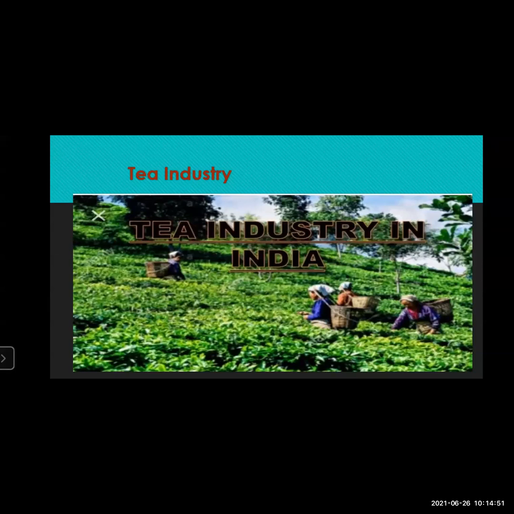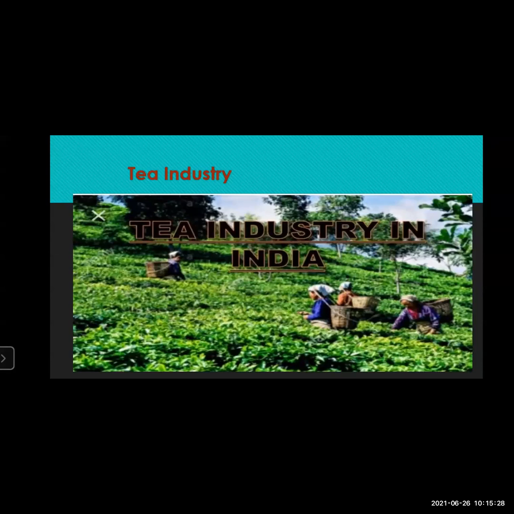Assam is the largest producer of the tea in India. You can see here the picture of the tea plantation. You can see this is of Assam only. So the tea industry in India, it is written over here. And Assam is the largest producer of tea in India. Assam, Darjeeling part, which comes in the east part of India, that comes also the east and north. It is actually on the border, so northeast part of India, that is Assam.